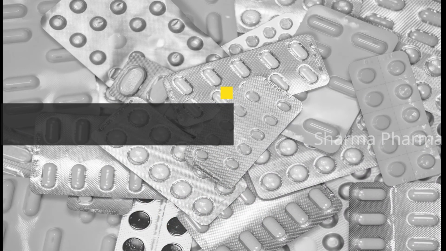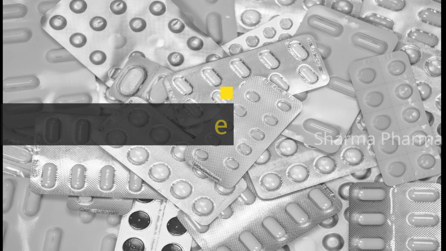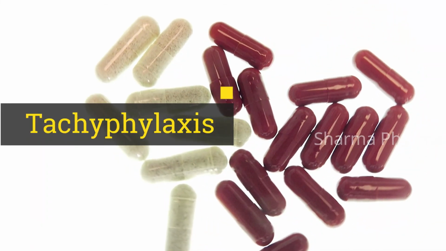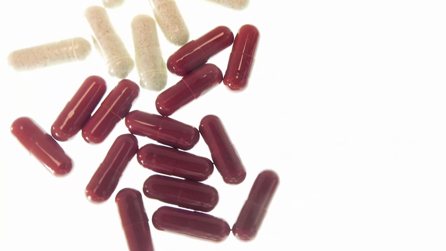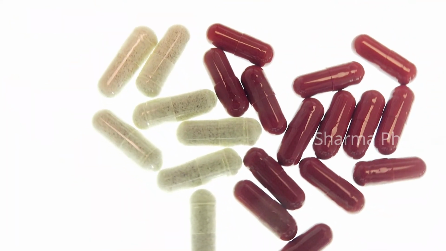Drug dependence. On repeated administration of certain drugs, the individual may be both psychologically and physiologically dependent on them. This phenomenon is called drug dependence. The types of drug dependence may be psychic or emotional or physical dependence. Tachyphylaxis. Rapidly developed tolerance due to rapid administration of drug within a short interval of time is called tachyphylaxis. It is less commonly seen than tolerance and also called acute tolerance.